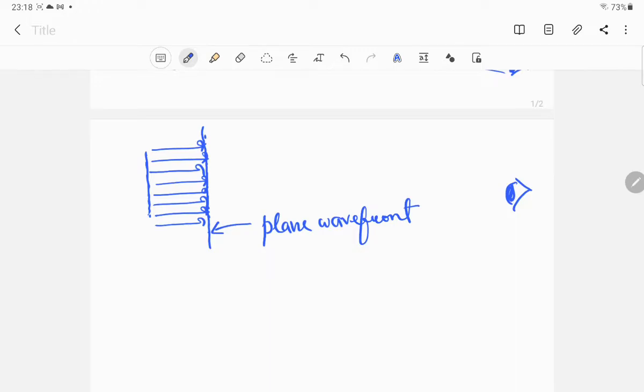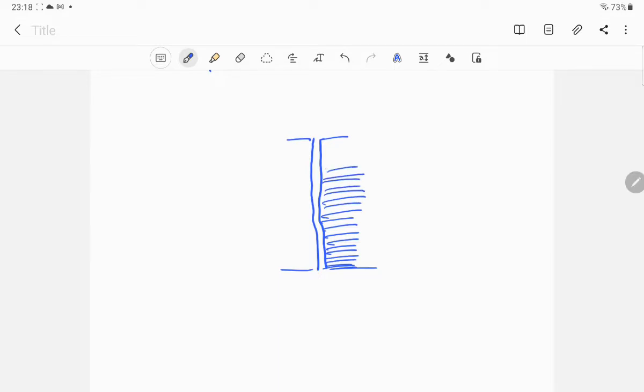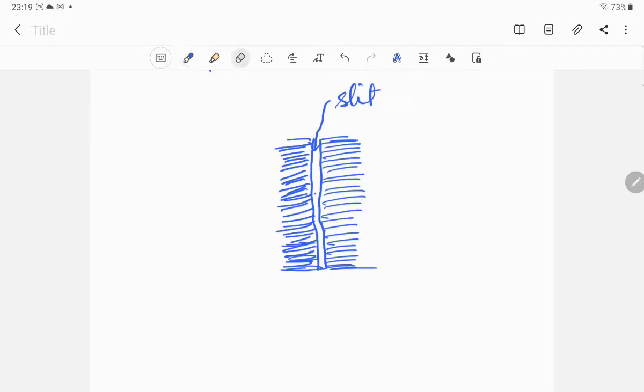wavefront. And for a cylindrical wavefront, suppose that you have a line source, you can say a slit. You know that when you have a slit, you have just a small opening through which the light can come out. So this particular thing through which the light is going to come out behaves like a slit. So what is my condition?